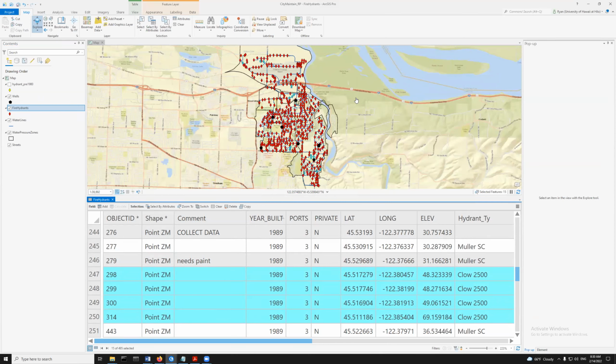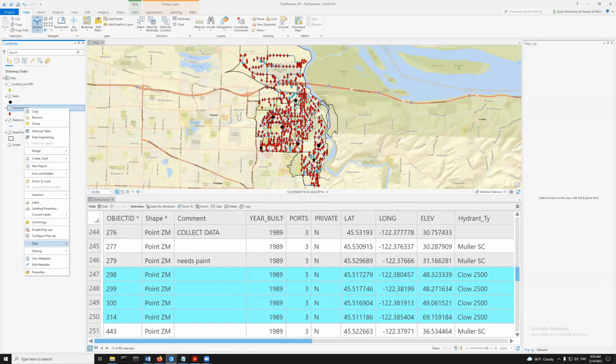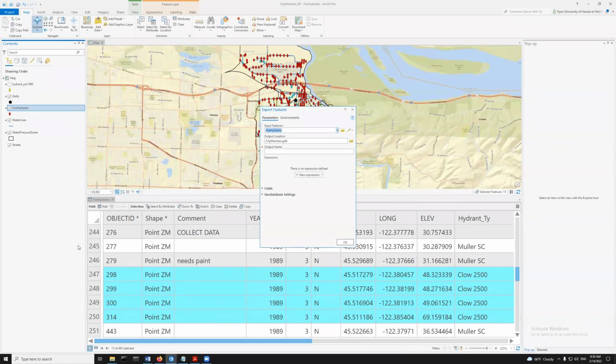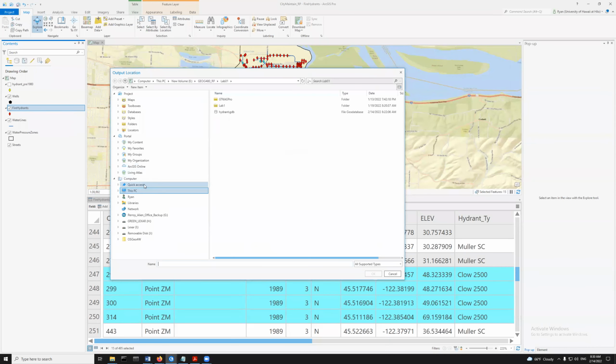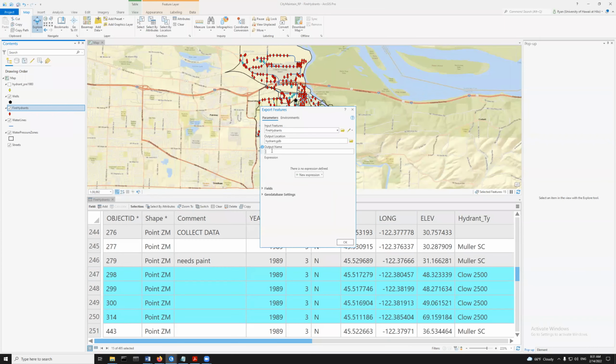All right, and I want to make a new layer from this. These are selected already. Beautiful. If I right click on the layer, which includes those selected features, it's all these red ones, and I go to data, and I go to export features, that will give me the ones which are selected. Okay, and I'm going to put them in the hydrant geodatabase that I was just working in, and I'm going to call it, these are the Clow 2500,